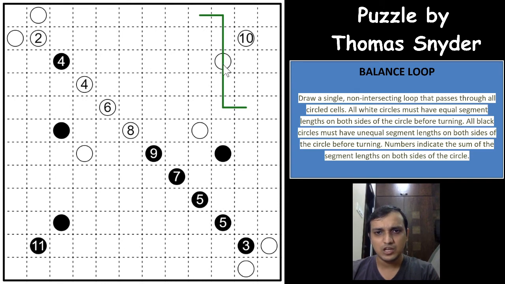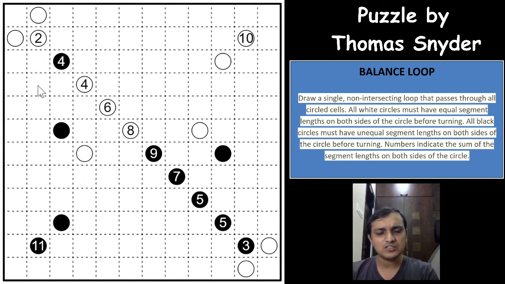So if you see from this side, the loop passes through 2 cells, so on the other side also it has to pass through 2 cells. It cannot pass through 3 cells and then turn. So a white circle means on both sides of the loop there should be an equal number of loop segments before turning. And the black circle means it shouldn't be equal on both sides of the loop. So on one side it should be lesser and on the other side greater, so you can have 1 here and 2 here.